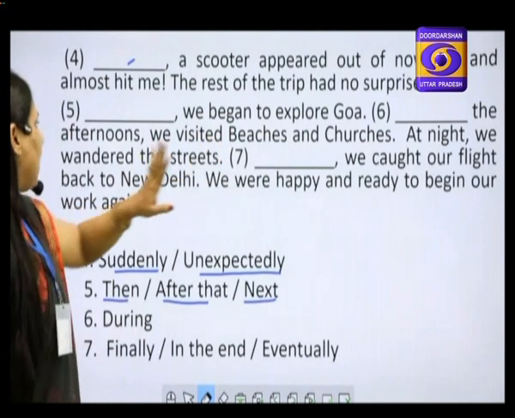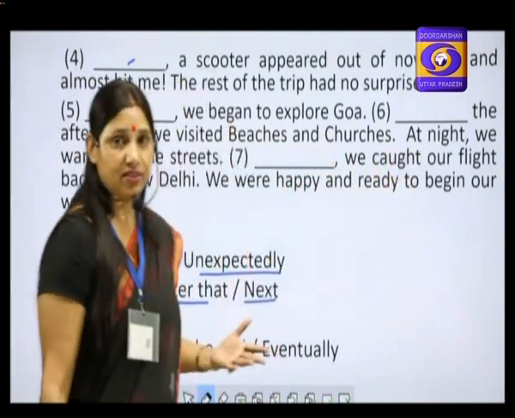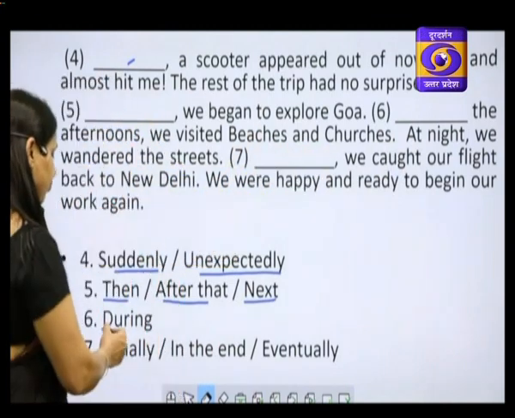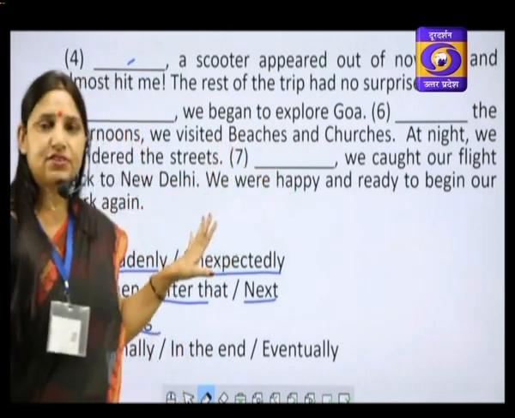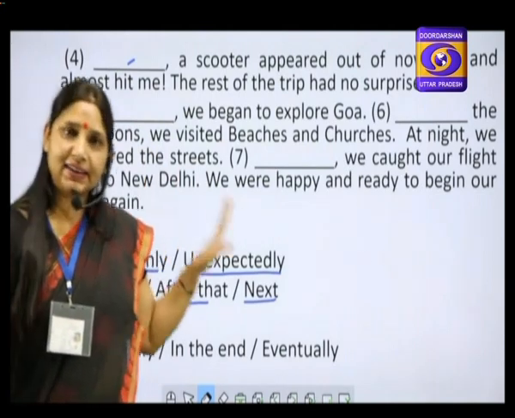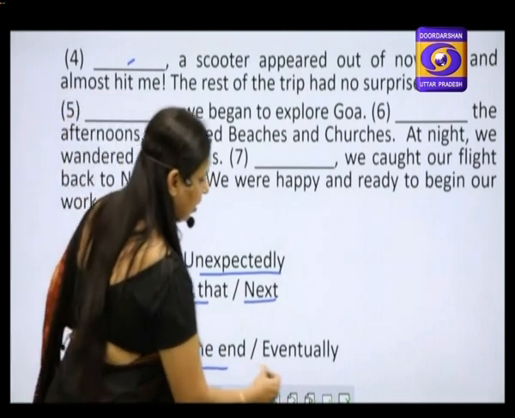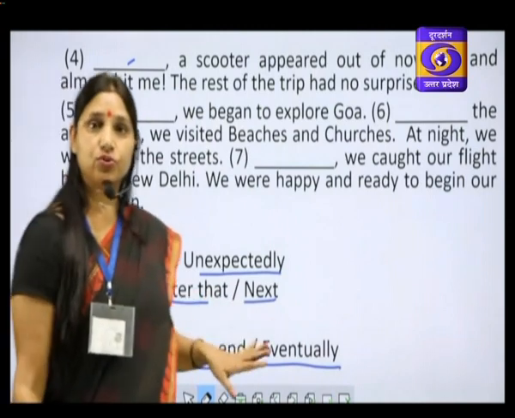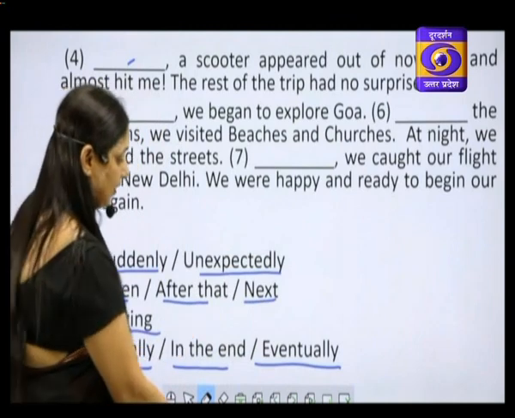Sixth blank, the afternoons we visited beaches and churches. This is giving the duration of our visit to beaches and churches. For duration, we will write during. And this seventh blank, it is here to end the story. When you want to end the narration, you use finally, in the end, or eventually. Any of these is correct. I hope you have understood the use of these connectors well now. Now let us proceed.